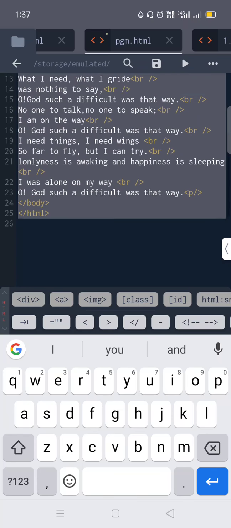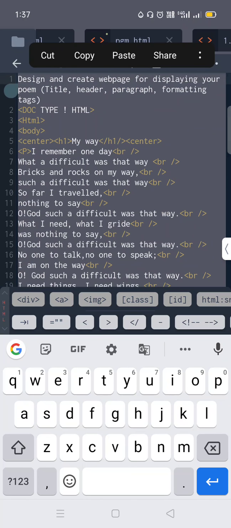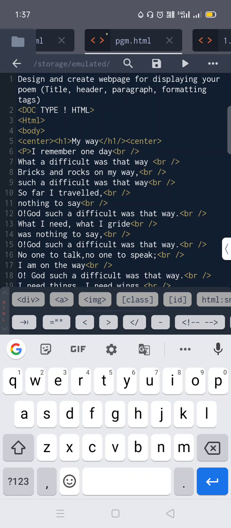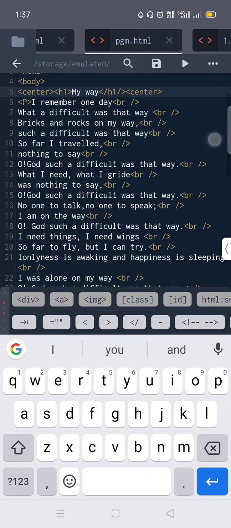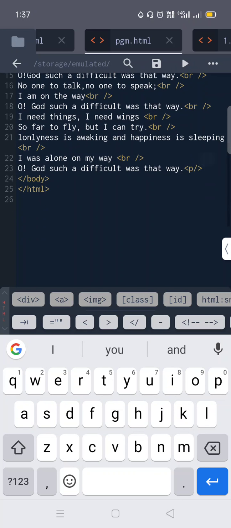See, the HTML tag you have to take. Okay, and after that the body you have to open. Then whatever poem name you are going to write, for that you have to take a center tag, and you write your heading using the center tag with an h1 heading. Okay, after that your poem should be in a paragraph with the center. Then see, I had written, and after one line you have to use a break tag to break your line. Like this you have to type your poem here.